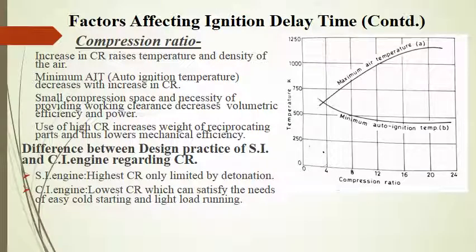And as the compression ratio increases, the amount of unused air to which the fuel cannot reach increases, and it decreases the volumetric efficiency as well as power. Moreover, if we use a high compression ratio, then definitely the maximum pressure of the cycle also increases. It means the engine now has to withstand higher pressures. So that basically necessitates an increase in weight of the reciprocating parts as well as the engine as a whole.